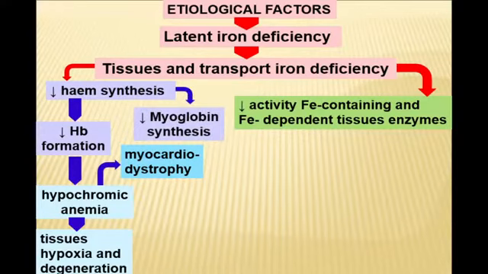But deficient synthesis of heme iron is not only deficiency of hemoglobin, it's also deficiency of myoglobin, which is iron presented in any muscles. We remember our heart is an active muscle, and myocardial dystrophy progresses because of two mechanisms.